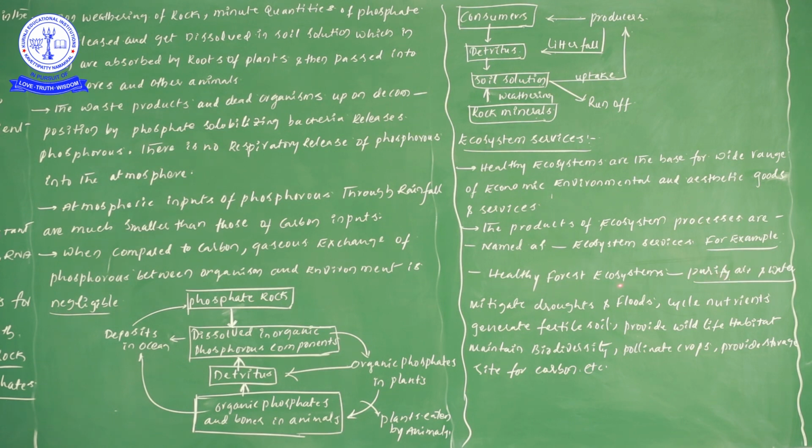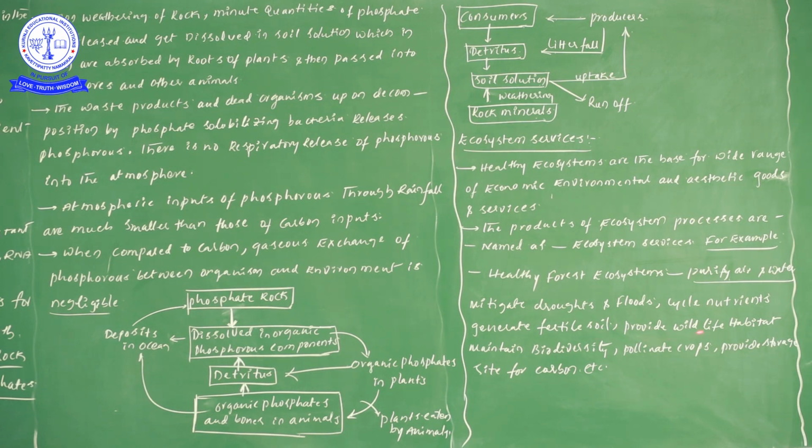Healthy ecosystem services definitely purify the air as well as water, and mitigate droughts and floods. If any unfavorable conditions or floods come, a healthy ecosystem prevents such problems. Next, nutrients cycling. Next, generate fertile soils.